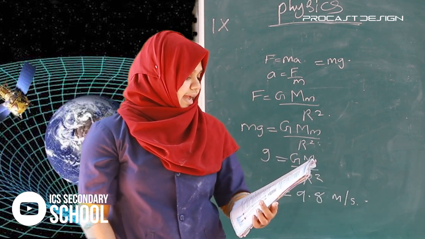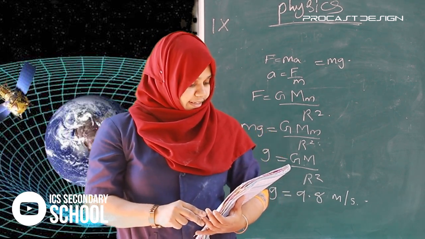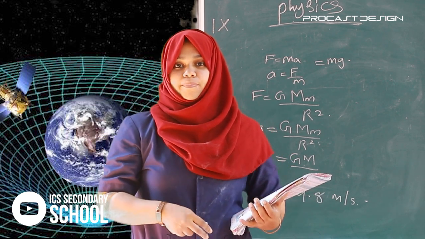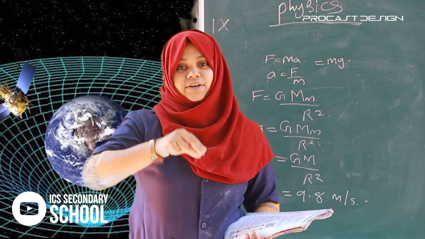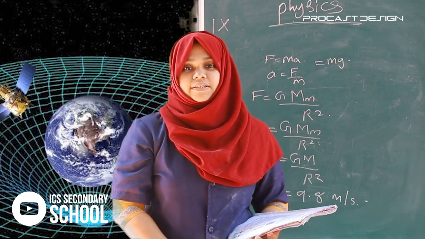Next, there is a question. If a stone of mass 50 kilogram and a stone of mass 5 kilogram fall down, what happens?